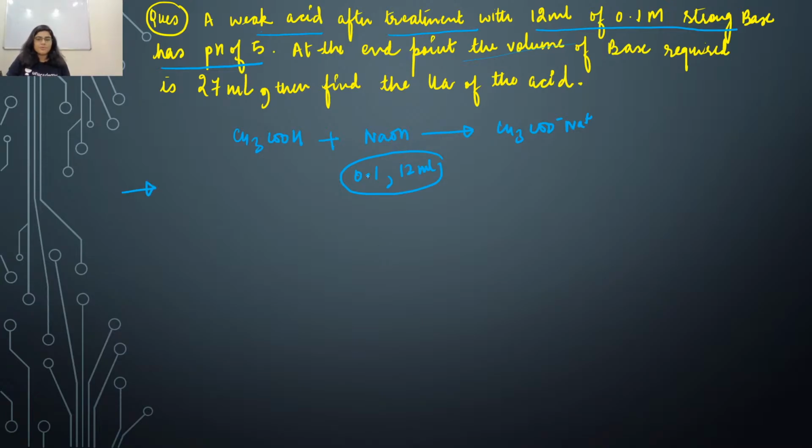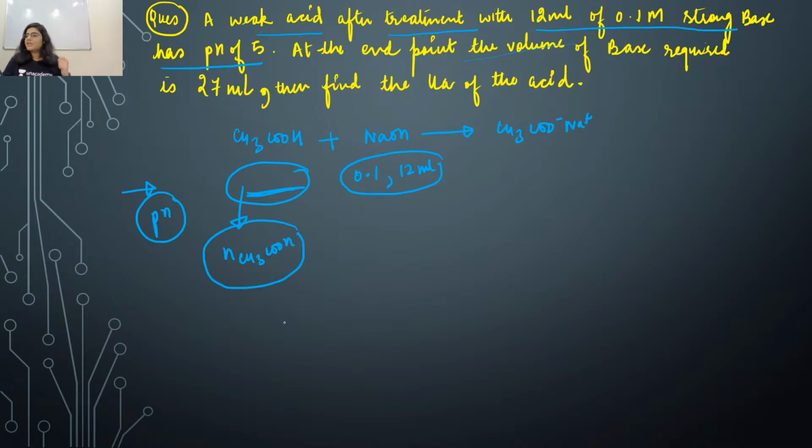What do you have to do in order to find the pH of this solution? You have to calculate the number of millimoles of CH3COOH, that is acetic acid. Just write yes in the comment section if this point is clear. You have to find out this millimoles, and now let's see how we can find it.